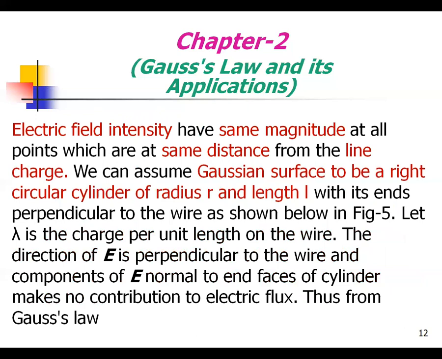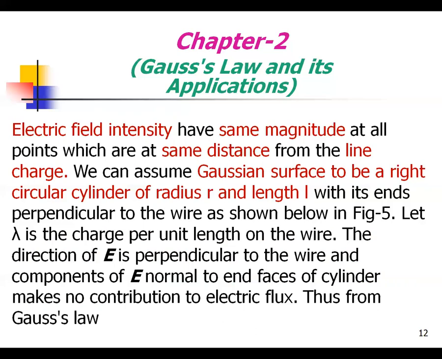So the electric field intensity has the same magnitude at all points which are at the same distance from the line charge. So we can assume the Gaussian surface to be a right circular cylinder of radius r and length L with its ends perpendicular to the wire, as shown in the figure.